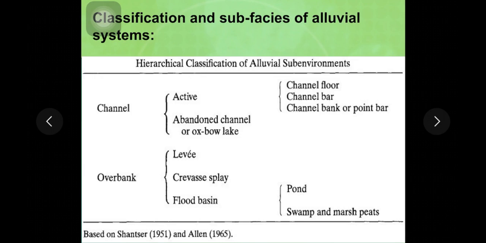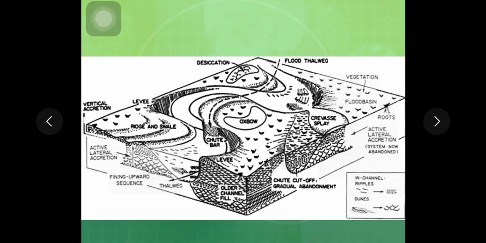Next is overbank deposits. As we discussed, it includes levee, crevasse splay, and flood basin. Flood basin is the part which lies outside the banks, and it includes pond and swamp. If you see this diagrammatic representation, when the water is flowing through a bend, the velocity of water is more on the outer bank than at the inner bank.